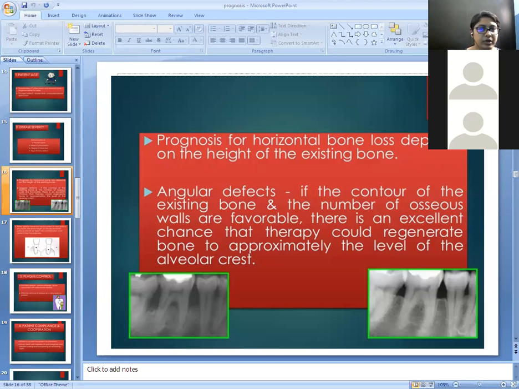And for the three wall defects, one wall is missing and three walls are present. So we can treat the three wall defects using different regenerative methods like bone graft, PRF, along with the GTR membranes, bone graft plus GTR membranes. So for the three wall defect, the prognosis will be good.